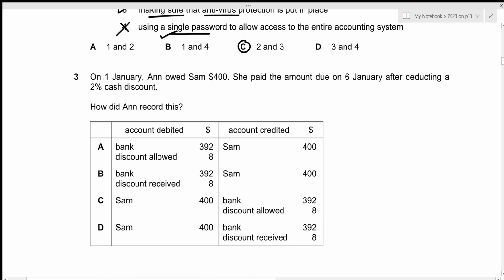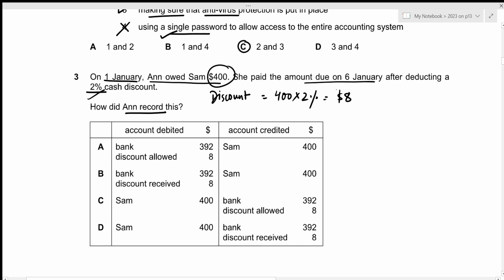For the third question, on 1st January, Anne owed Sam 400. She paid the amount due on 6th January after deducting 2% cash discount. How did Anne record this? Okay, the first thing that we need to do is figure out the discount amount. That's 2% of the original amount of 400. So 400 times 2%, which will result in 8.